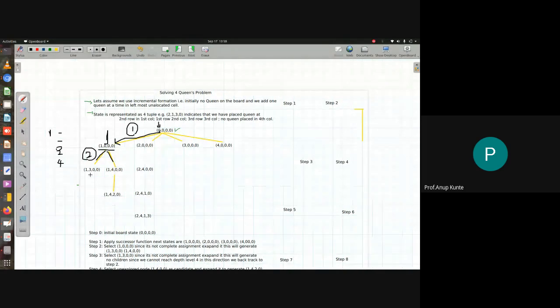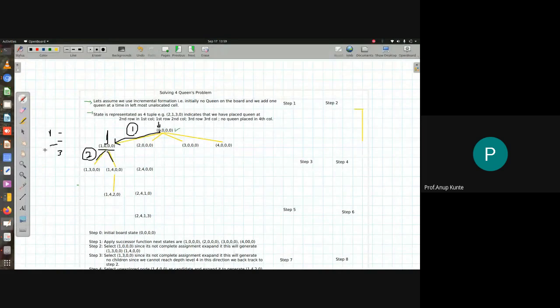As I place a queen at the third location, my board would look like this. Since there is a queen here, and already a queen in the first column, there's no need for a queen anywhere here. I've already done these assignments.